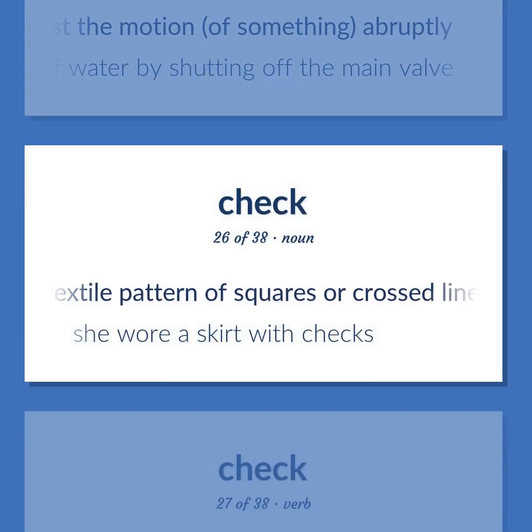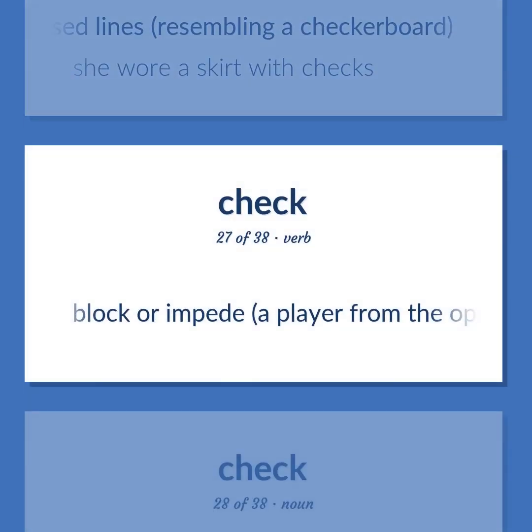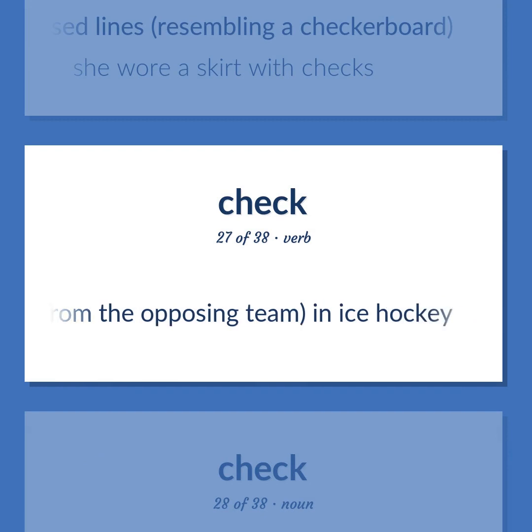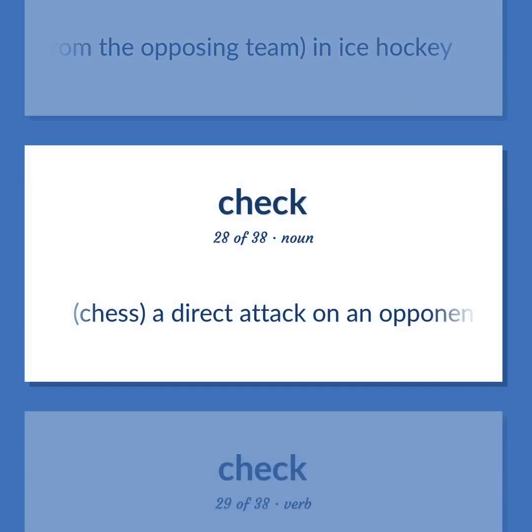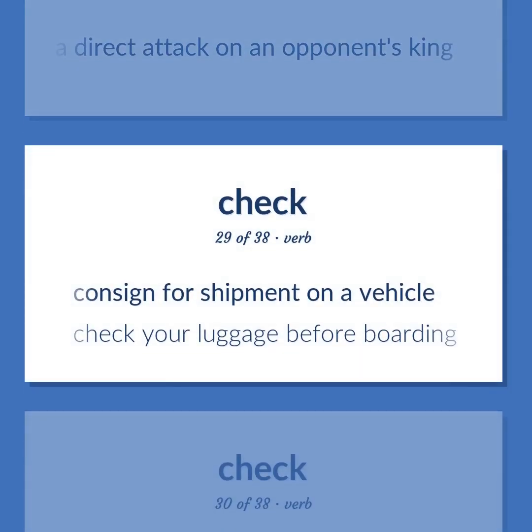A textile pattern of squares or crossed lines, resembling a checkerboard. She wore a skirt with checks. Block or impede a player from the opposing team, in ice hockey. Chess, a direct attack on an opponent's king. Consign for shipment on a vehicle. Check your luggage before boarding.